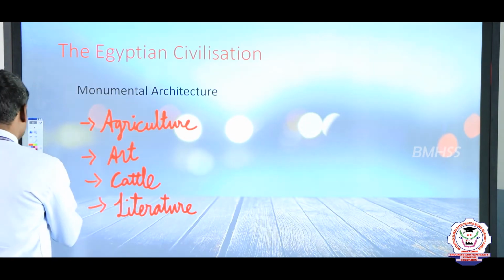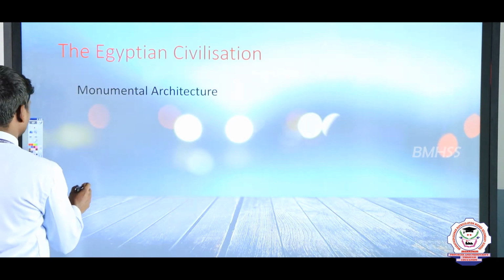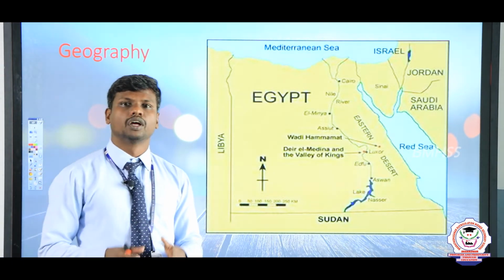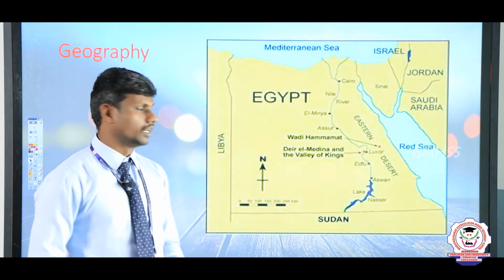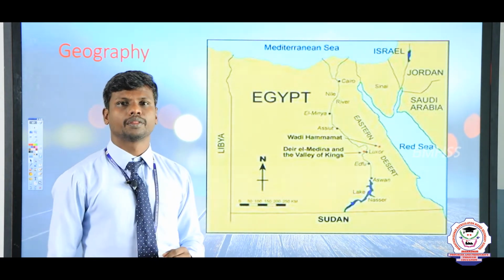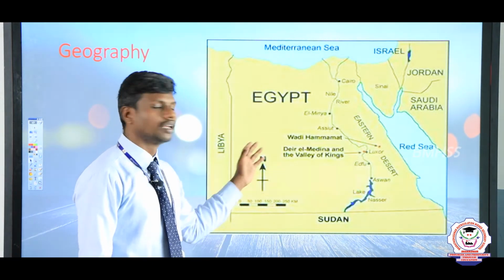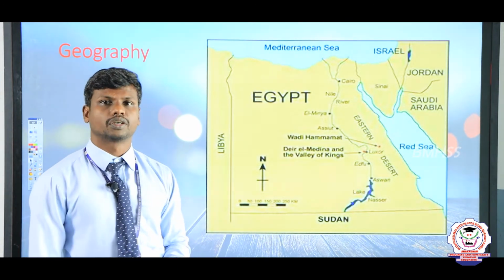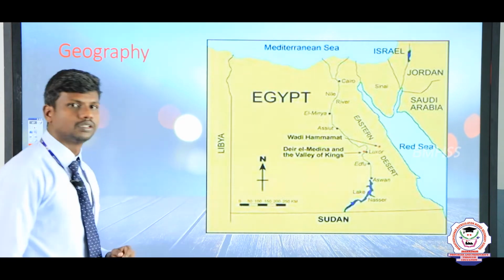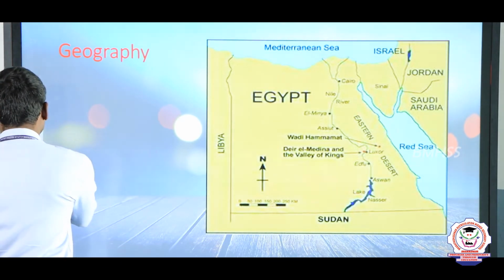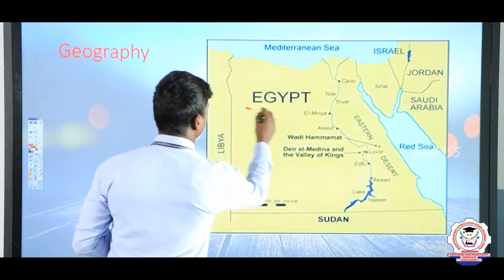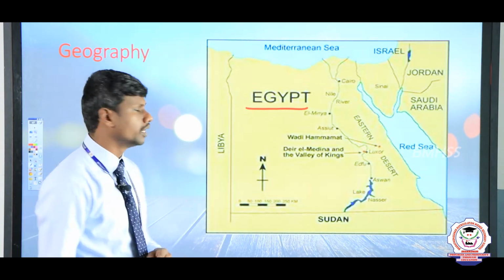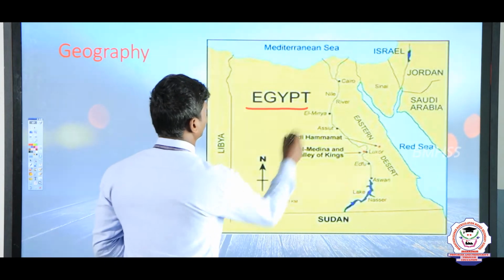And after that, the geography. So, where it was located at that time, that we have to know. Actually, this picture can give the whole message about the location of Egypt. So, Egypt is present on the earth in the African continent, very particularly the northeastern side.